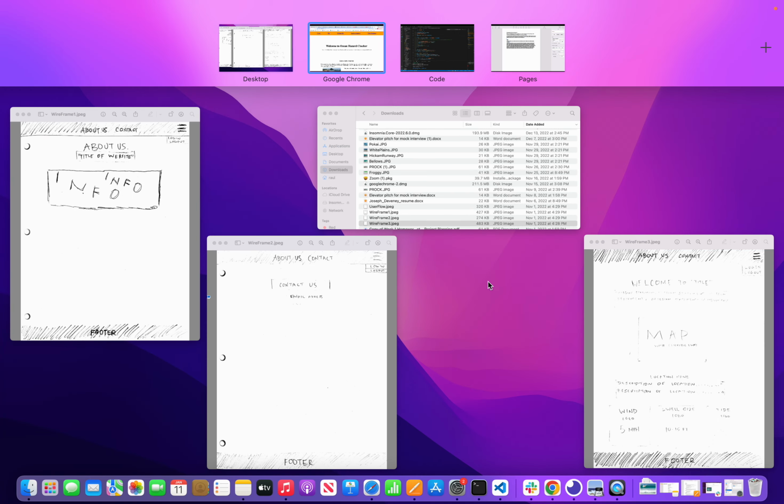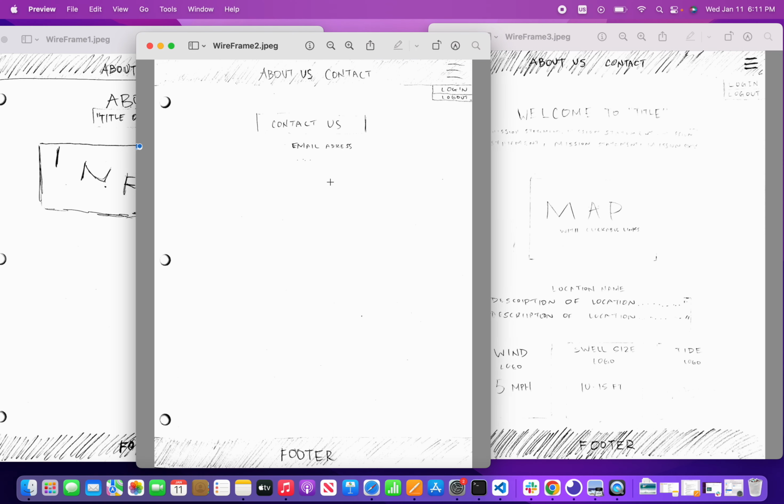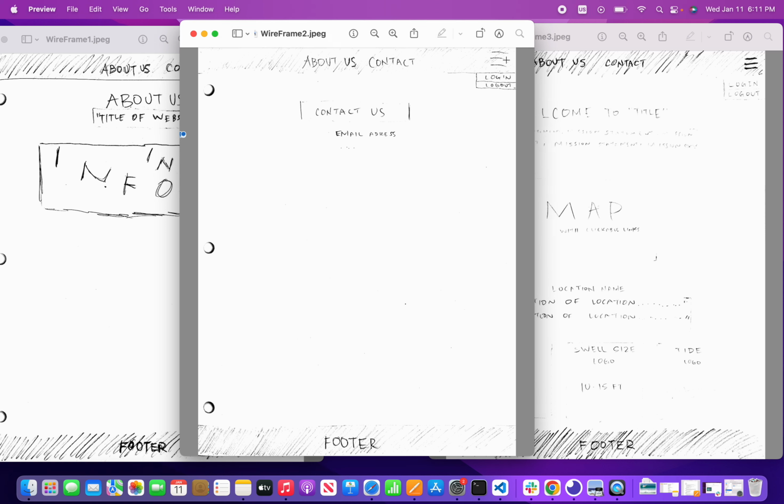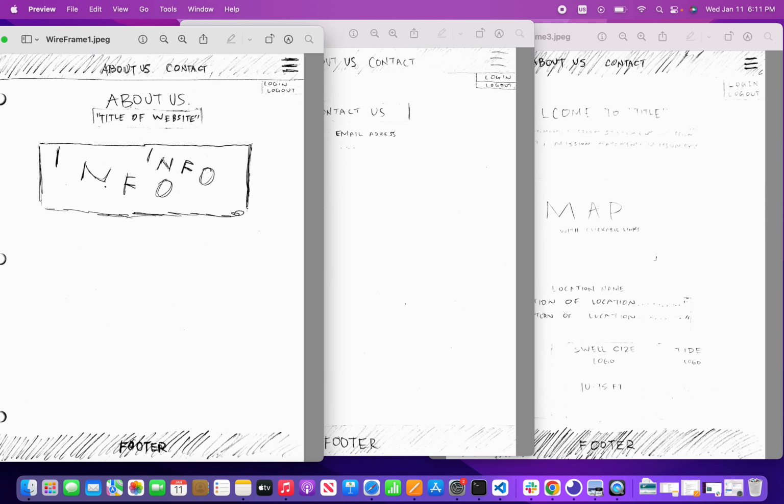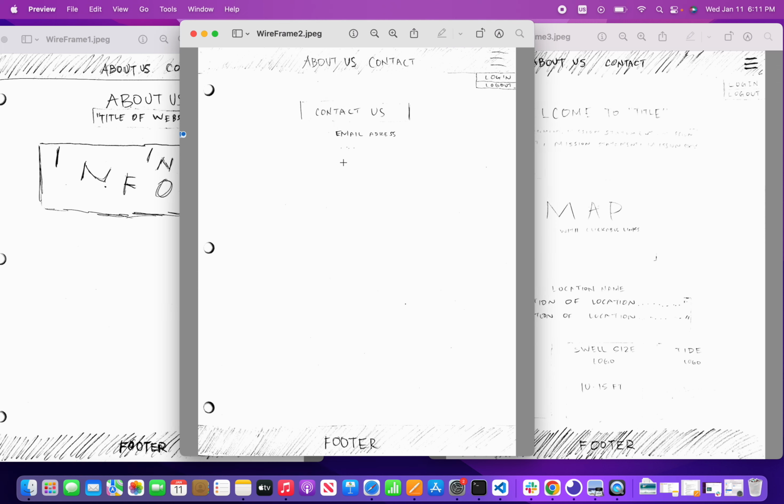These are some of the wireframes. This is initially what I intended to do, and I've kept a lot of the same structure. As you can see, this is the about page, information. This is the contact page, so essentially exactly what I have right now.